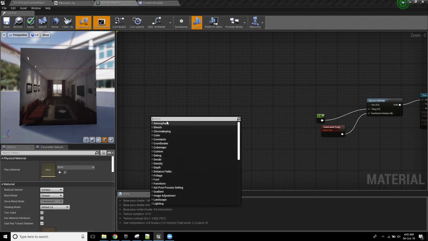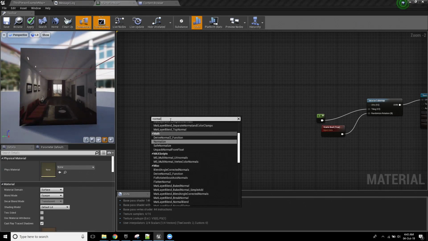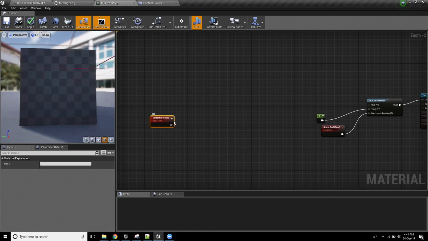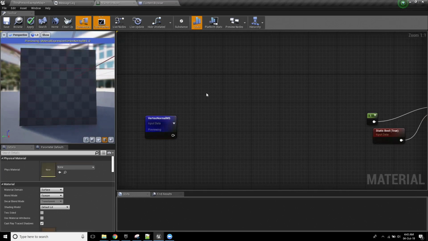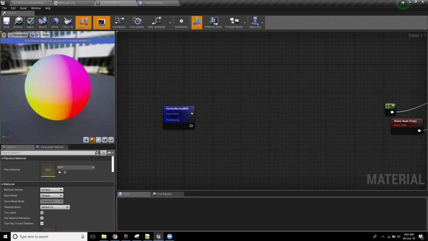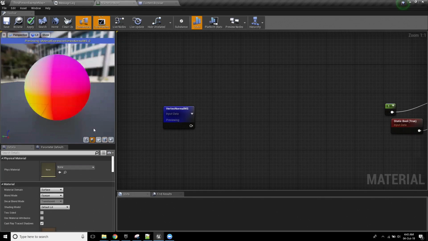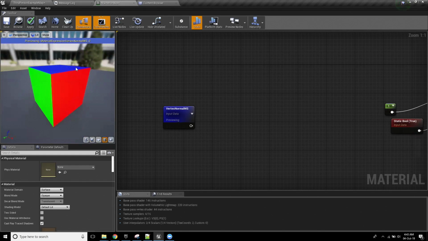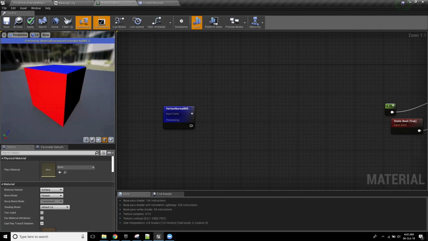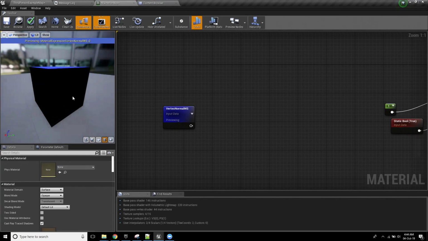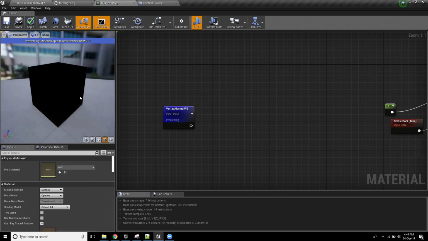So what I'm going to do is go back to the node that we used just before, which is I'm going to get the normal. I'm going to preview it. And I want you to think about what we actually have here. When we looked at it as a sphere, it gave us this. But when we look at it as a cube, we're actually given colors that correspond to the direction of what we're looking at. Now, these are negative values on their opposite sides. So red becomes dark, it becomes negative red.